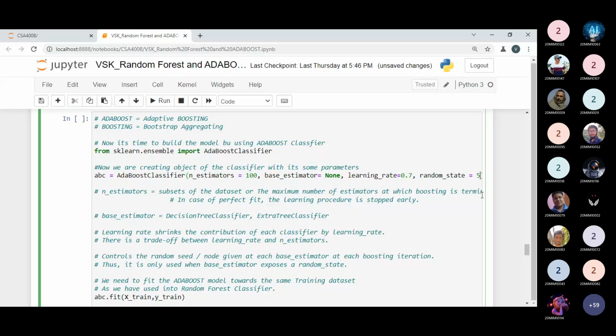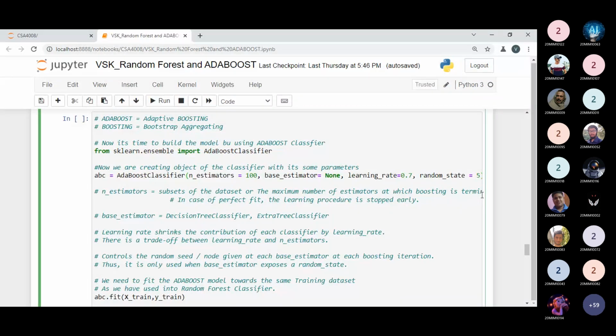After passing this parameter, some parameters are optional and some are not. If you're not passing anything, at minimum you have to pass the number of estimators. So this is optional, this is not optional. After creating the object of the AdaBoost classifier, we have to fit the model to the training data.